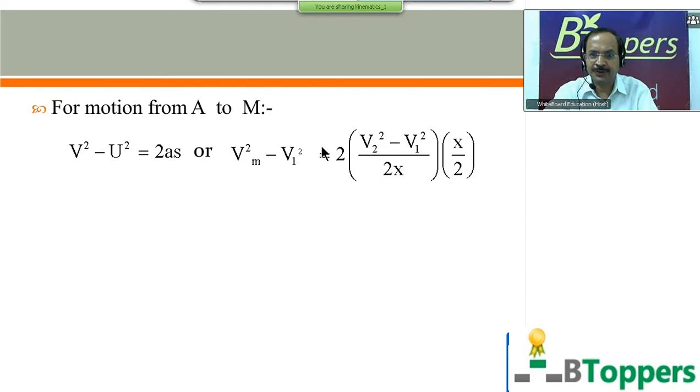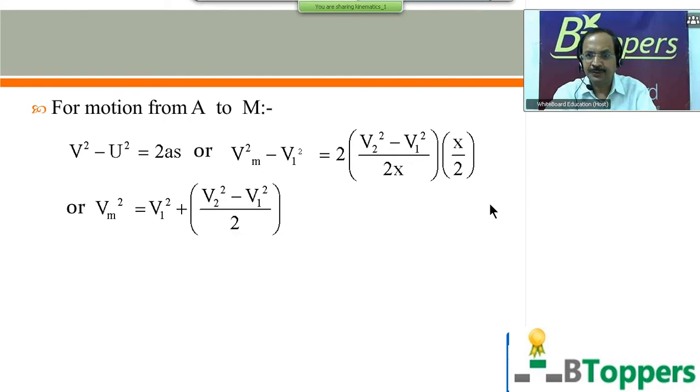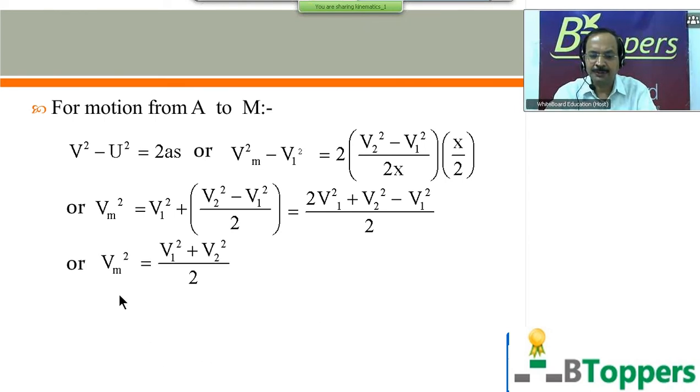So here on the right hand side, I have substituted a equal to (V2 square minus V1 square) by 2x and s equal to x by 2. Here x gets cancelled. You get Vm square equal to, taking minus V1 square to the right side, V1 square plus (V2 square minus V1 square) by 2. Simplifying further, you get Vm square equal to (V1 square plus V2 square) by 2, or Vm is equal to the root of (V1 square plus V2 square) by 2.